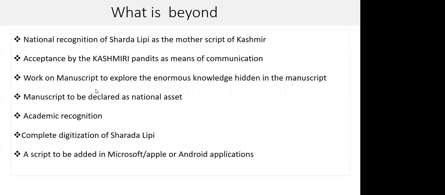Now, what is it that we have to do? As I told, what our team wants to achieve is national recognition of Sharda Lipi as the mother script of Kashmir, and acceptance by Kashmiri Pandits as a means of communication. That means, like, I am able to read Urdu, as the majority of people in Kashmir are, because the court language of Kashmir was Urdu. Before 370 was abolished, I think it must be even today. But now we want to bring Sharda Lipi back as a means of communication. We will also slowly try to see if it comes into academics in the primary classes, like a third language, even if it is a fourth language to begin with.